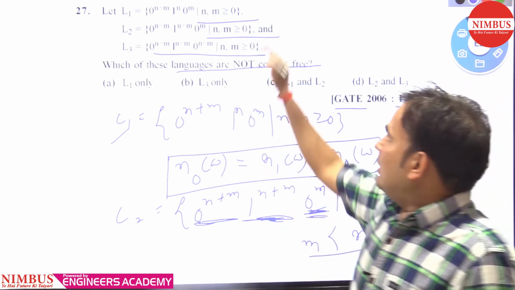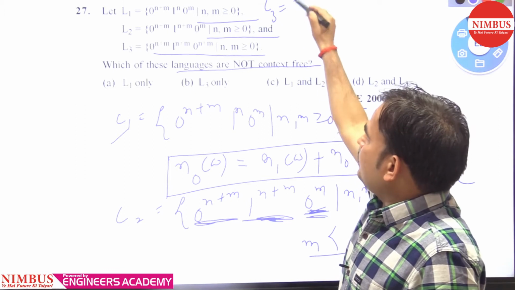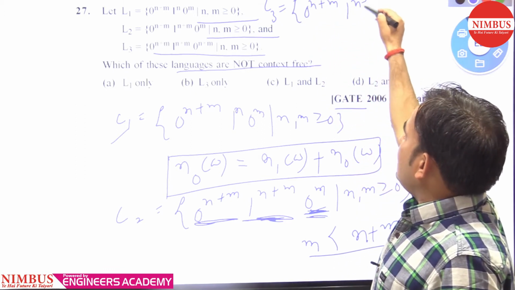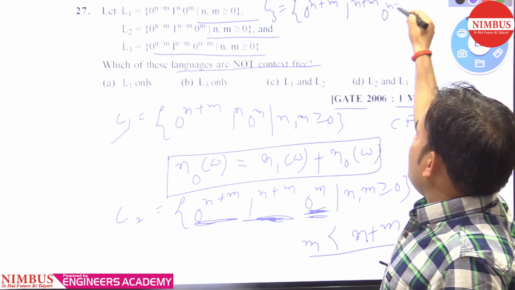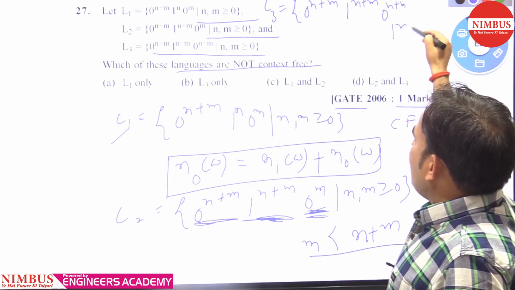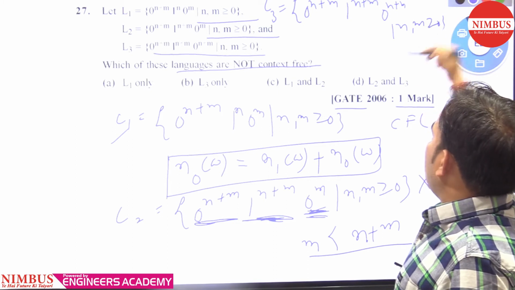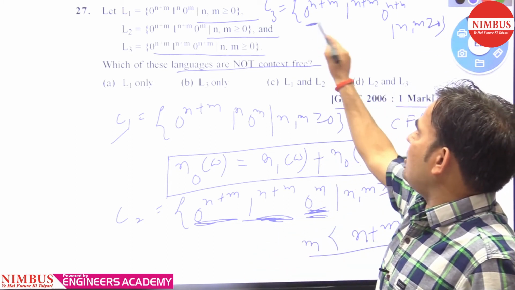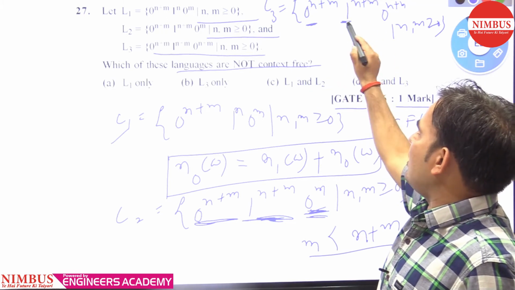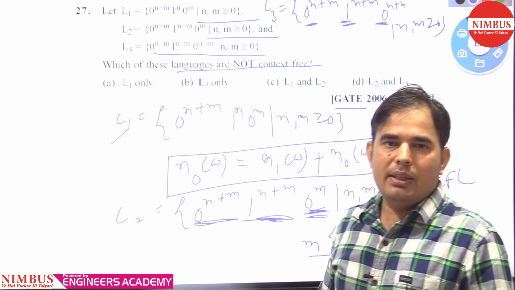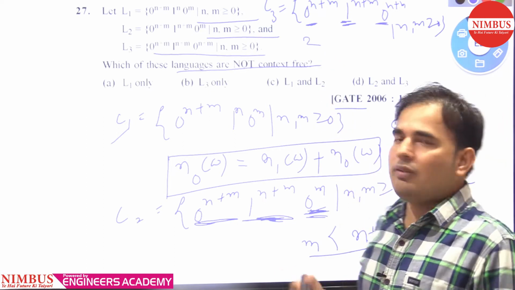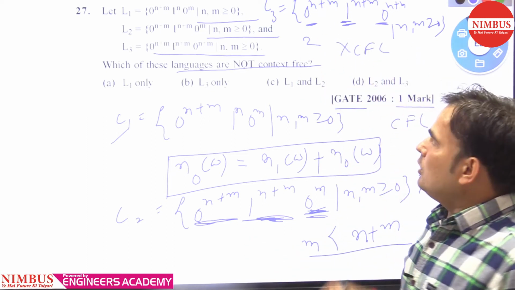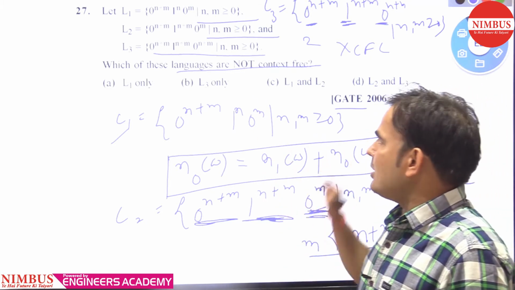Take L3, 0^(n+m) 1^(n+m) 0^(n+m), where n, m greater than or equal to 0. So here we also need two comparisons. The first one is this 0 and this 1, and the second one is this 1 and this 0. So two comparisons are also required. So this is also not CFL, right? So which languages are not CFL?